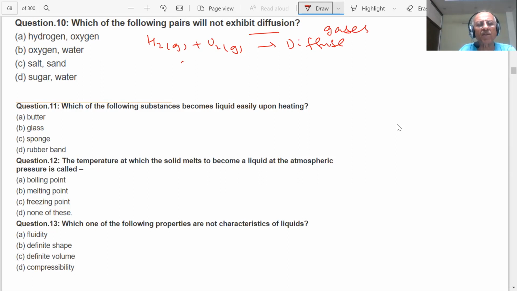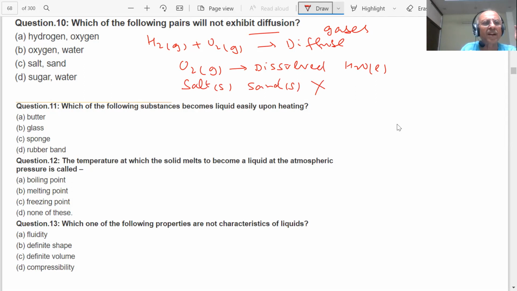Oxygen and water: oxygen gas gets dissolved in water, liquid. This also is diffusion. Now here there are two solids, salt and sand. They don't show diffusion, student. Sugar will dissolve in water, will show diffusion. The answer will be C.